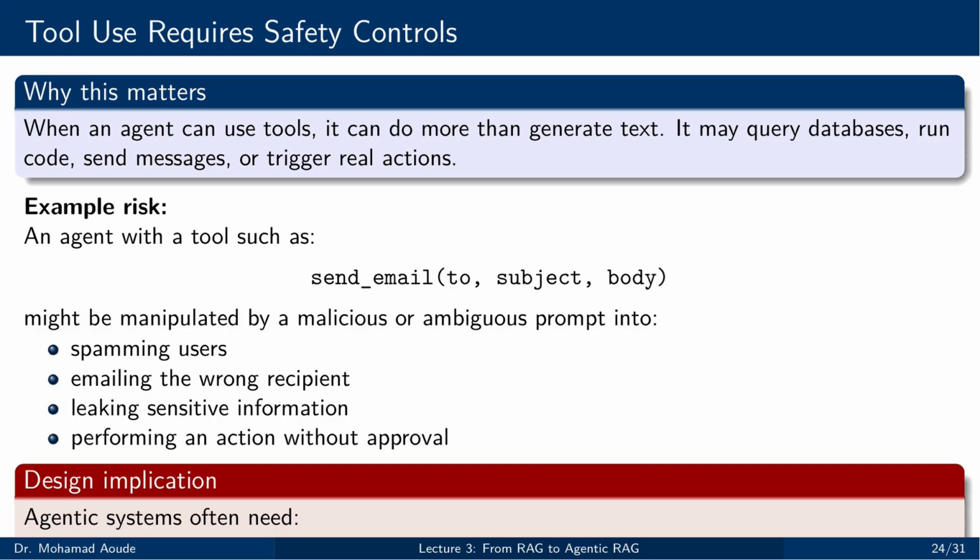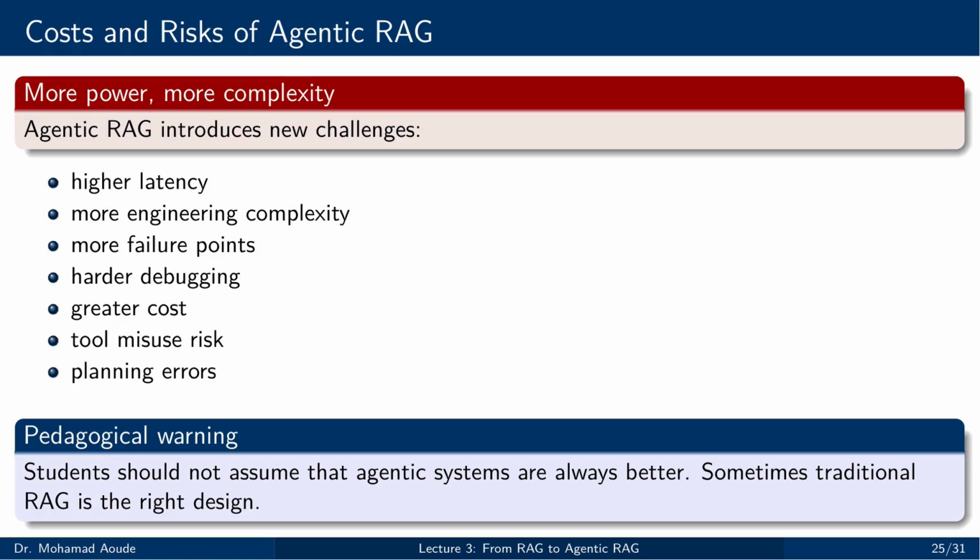It is liability. We should be enthusiastic about Agentic RAG, but we should also be honest about the trade-offs. Agentic systems usually have higher latency because they operate iteratively. They are more expensive because they involve more model calls, more orchestration, and often more tool activity.